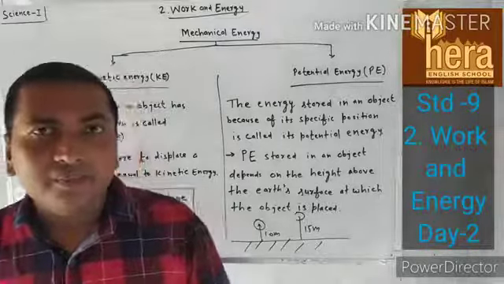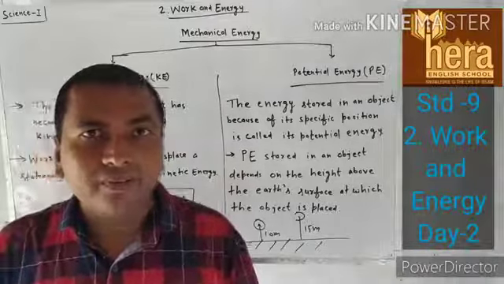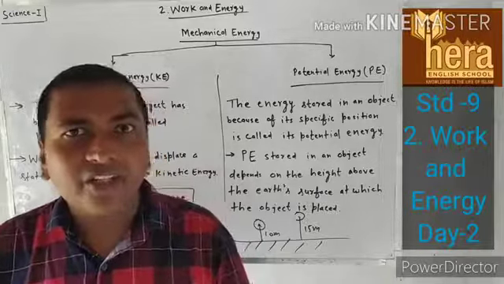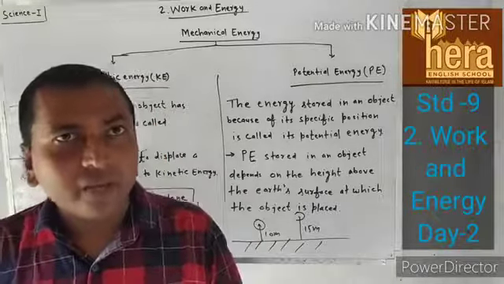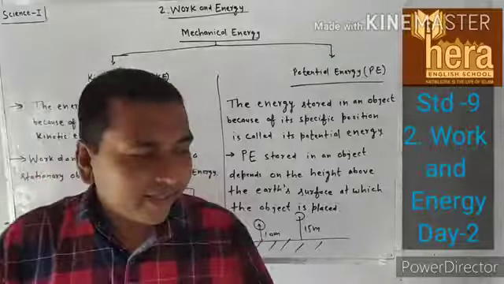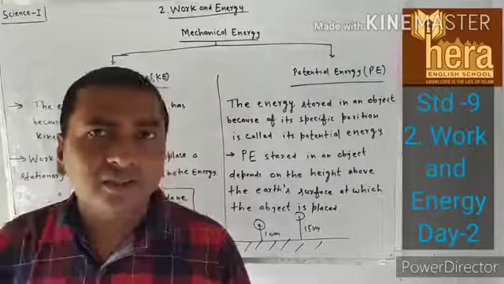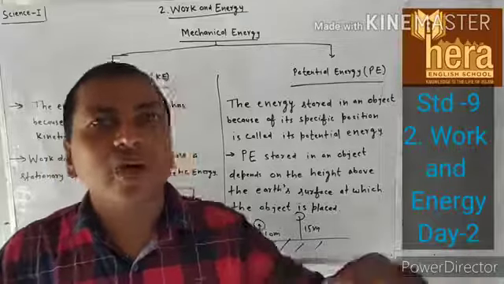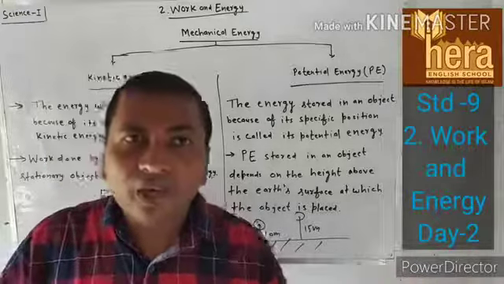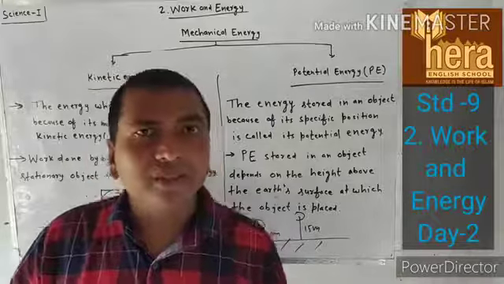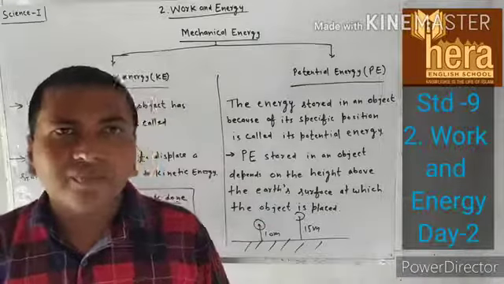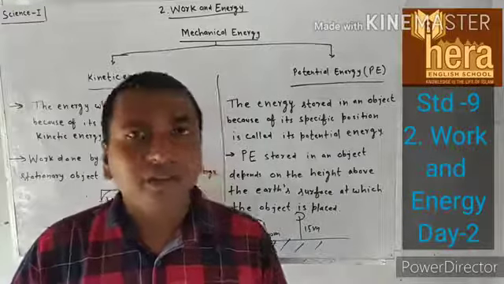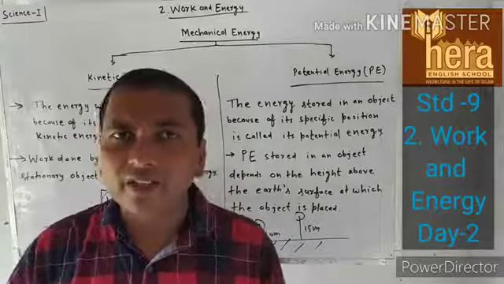Suppose I am standing here. If I am in rest, I have mass, but I am in rest, so I have no kinetic energy. Understood? If a ball is kept on the surface of the earth, in that case there is no potential energy because there is no height. So if there is no height from the surface of the earth, there is no potential energy, and if there is no motion in the object, then there is no kinetic energy.